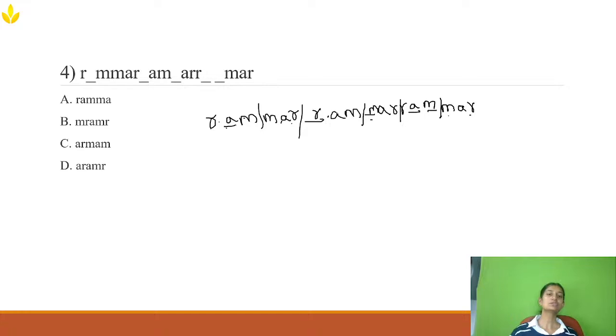So now let's look into the options. Options are given as AR. First, it should start with AR, so I can easily eliminate these two options. The next one is M. So option C is the right answer and option D is the wrong answer. So whenever this kind of question comes, you need to count how many letters are there, then divide them, then find an answer. Clear?